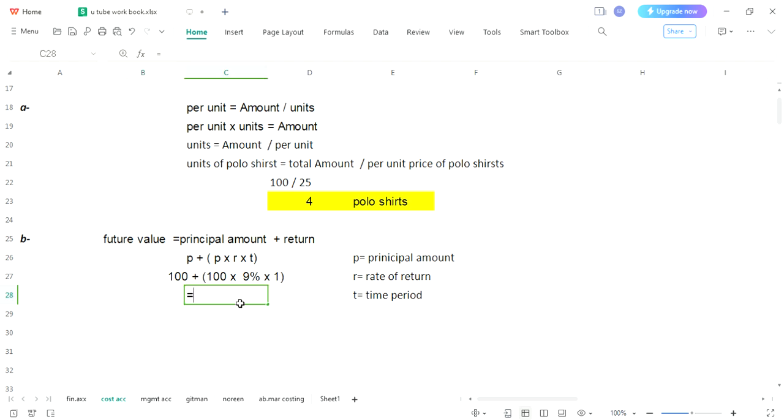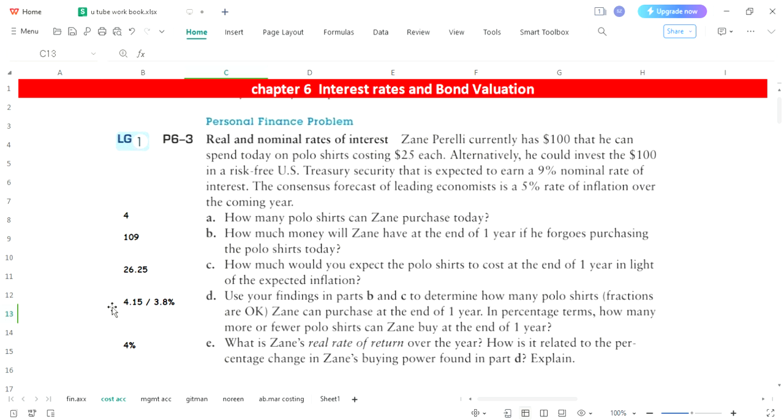Now let's put this statement in our calculator, and similarly you are doing the same. 9% means 9 divided by 100, and that means 0.09, and then again you need to multiply it with 1. Please note down how we will put this statement in our calculator. So we would have 109. Look at here, our answer is 109.